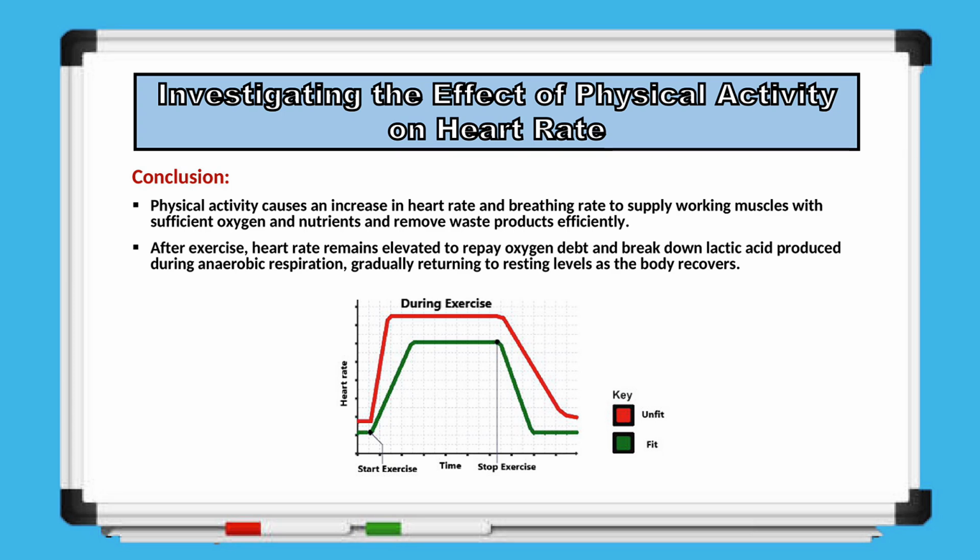We can also see this pattern illustrated in a graph. During physical activity or exercise, the heart rate increases, and this increase is generally more pronounced in individuals who are less fit compared to those who are physically fit. Fit individuals tend to have a more controlled and efficient cardiovascular response. On this graph, the key shows unfit with red and fit with green, with heart rate plotted over time from the start of exercise to when it stops. This visual clearly demonstrates how exercise impacts heart activity and highlights the differences in heart response between fit and unfit individuals.